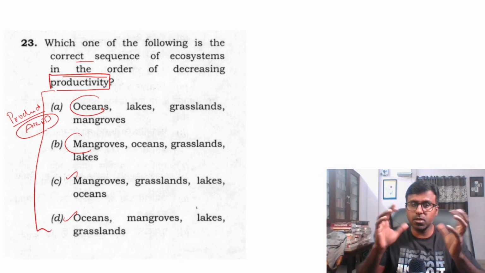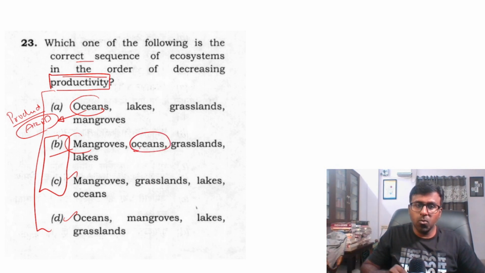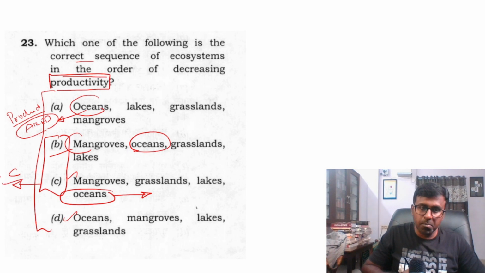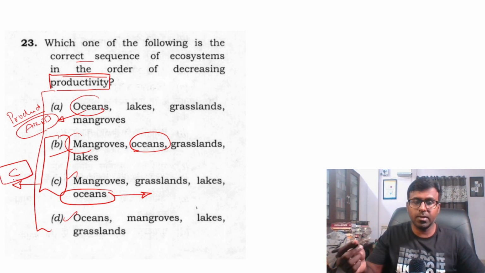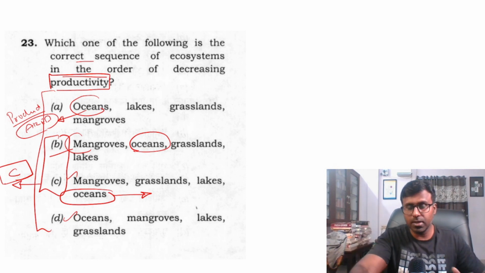Production is different. Production is total. Productivity is about the place where you have a denominator. And in the case of this denominator, the ocean is high. So I will go for mangroves. So B or C is the answer. In B or C, again, oceans are a vast area, and obviously should be somewhere last. Oceans may produce a large number of things, but in terms of productivity they are low. So C is the answer.